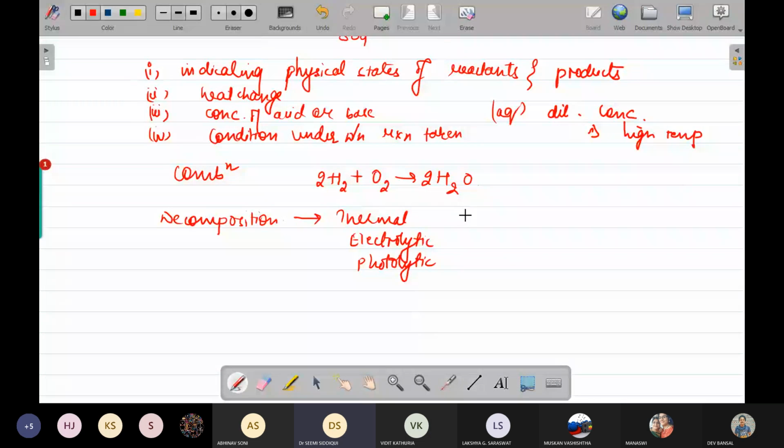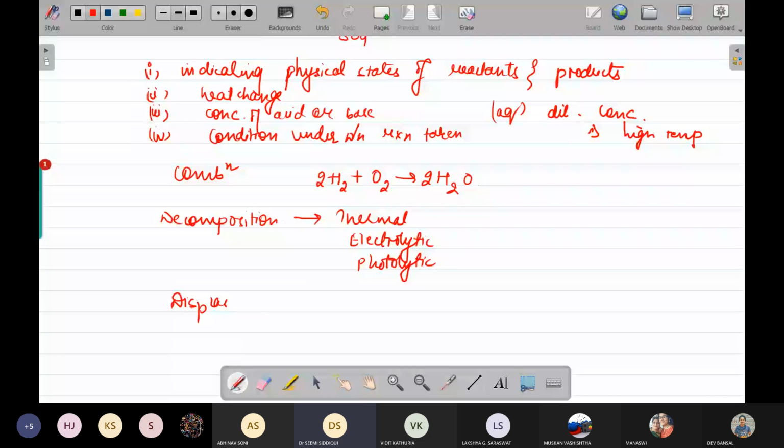Thermal means कि आप उसे heat कर रहे हो and it is converting into something else. Electrolytic means that you are providing electricity to a chemical reaction and it is converting into something else. Then we have the photolytic. Photolytic means in the presence of light. For example, silver bromide or silver chloride salt gets decomposed in the presence of light. Okay.